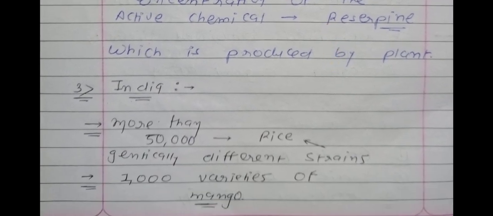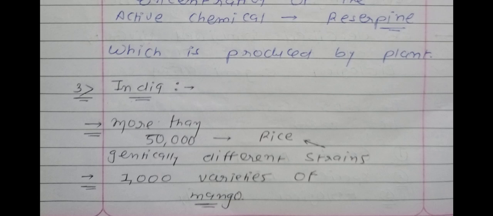And now see the next point. In point number 3, we have two examples. In India, more than 50,000 genetically different strains of rice are there. You know that rice is one type of food source. We all are eating rice, but in India alone, more than 50,000 strains will be found. So underline this: 50,000 strains of rice and 1,000 varieties of mango. In India, 1,000 varieties of mango would be there.